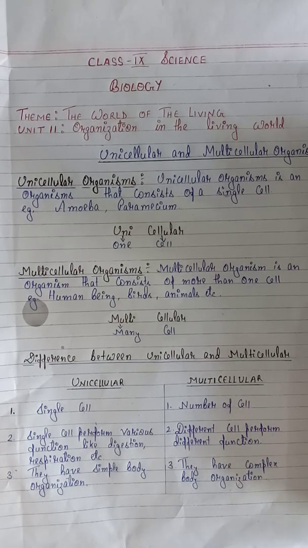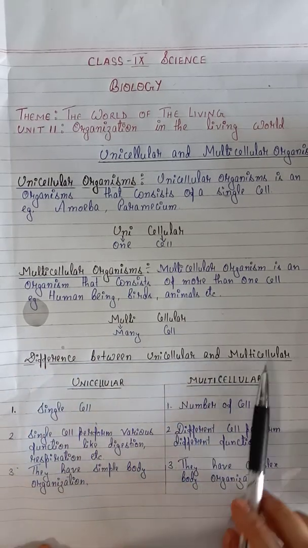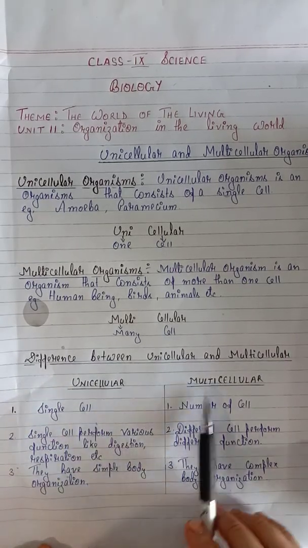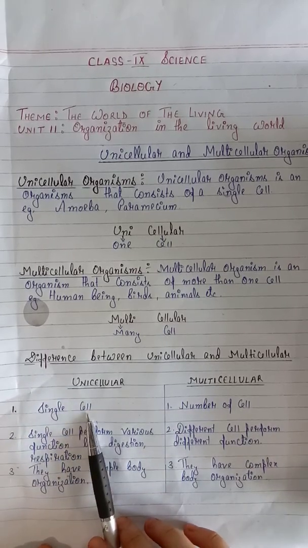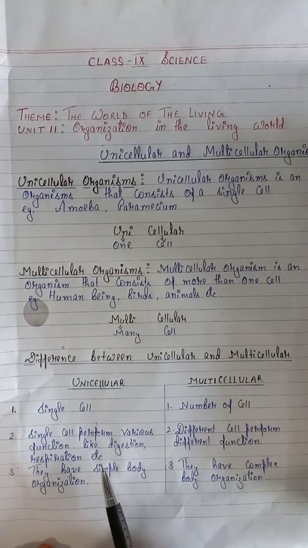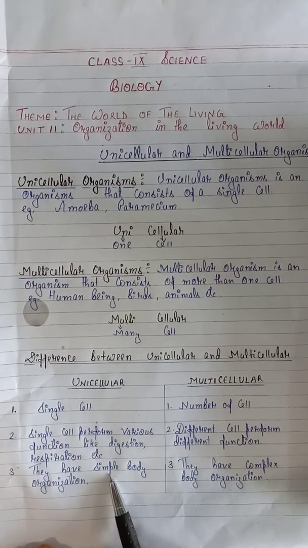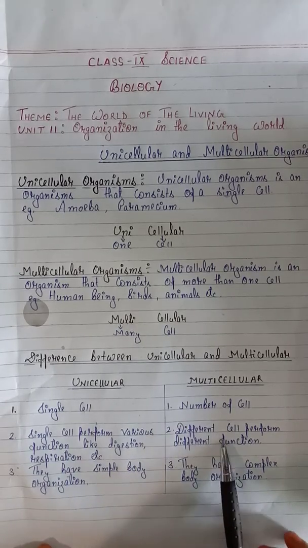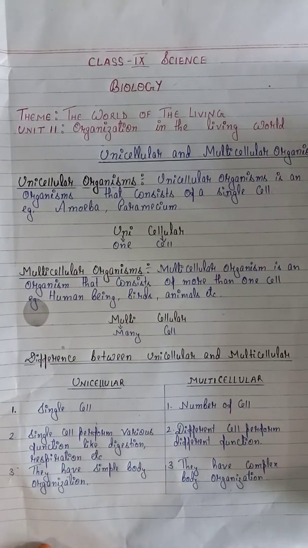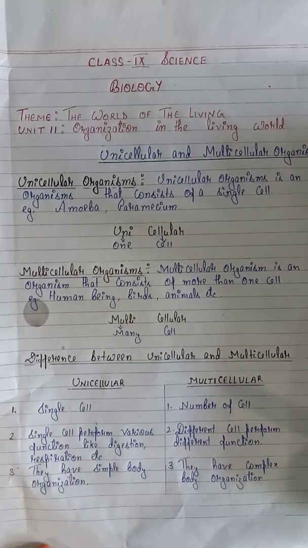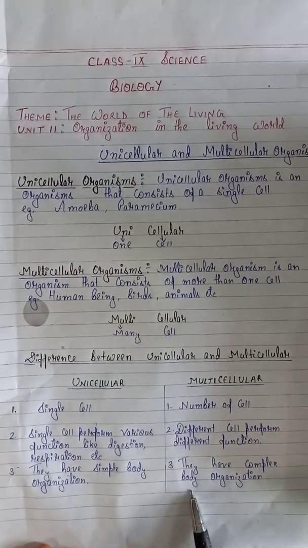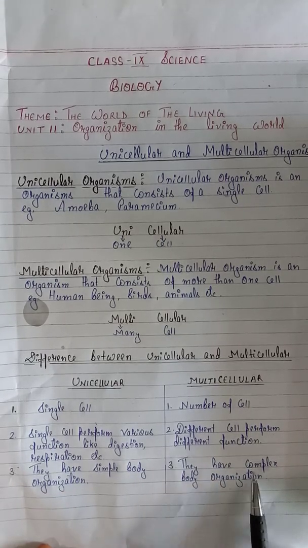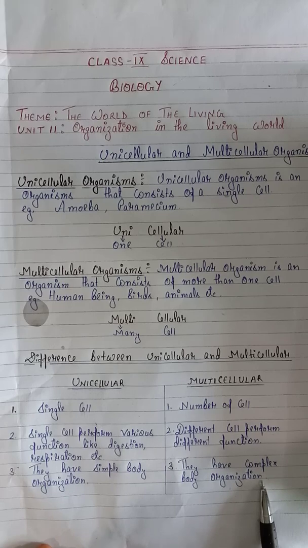Now you'll be clearer by this difference between unicellular and multicellular. Unicellular means single cell, multicellular means number of cells. In unicellular there is only one cell, so the single cell will perform all the functions like digestion, respiration, reproduction. But in multicellular, different cells, so different functions. Single cell, so their body organization will be simple. In multicellular, there are many cells, so their body organization will also be complex.